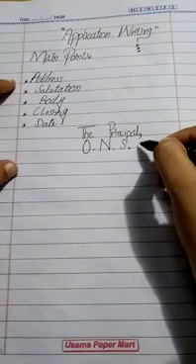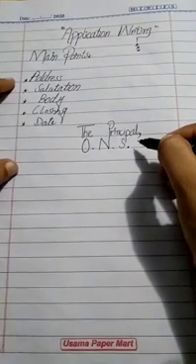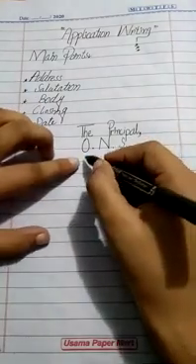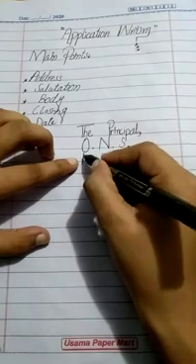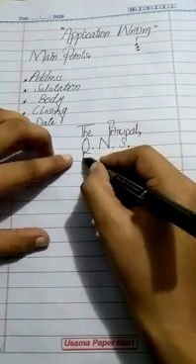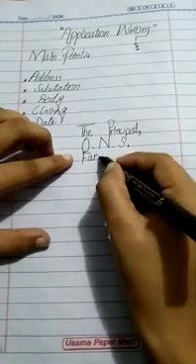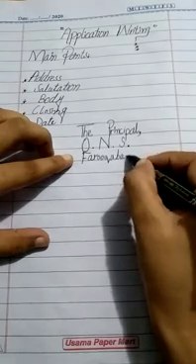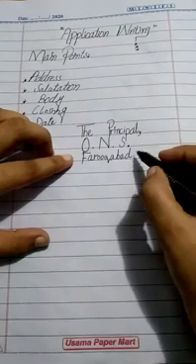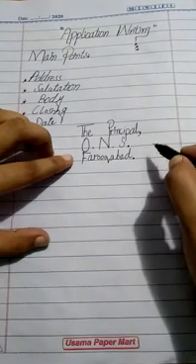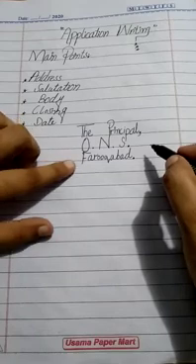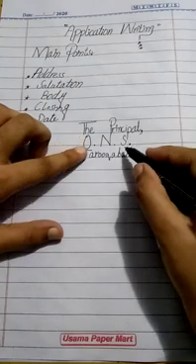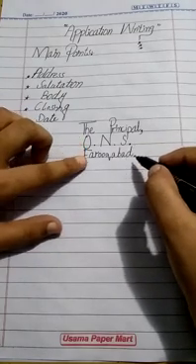You will write this punctuation, otherwise marks will be deducted. After ONS we will write Farrukhabad, the city name. After Farrukhabad we will write a full stop. Clear, students? This is the address. We have written: The Principal, comma, ONS, full stop, Farrukhabad, full stop.